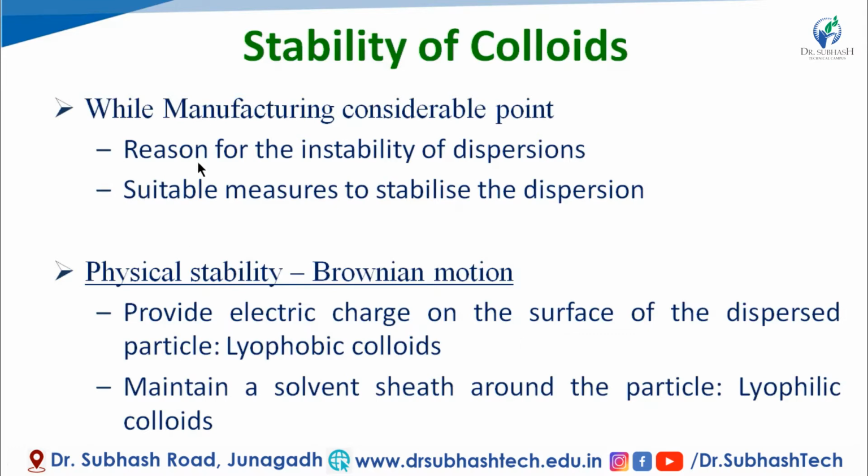First one, the reason for the instability of the dispersion. That means what is the reason behind the instability of a particular dispersion medium, and another one is the suitable measures to stabilize the dispersion. That means how we can control the stability, or by which different measures we can have a stable product.